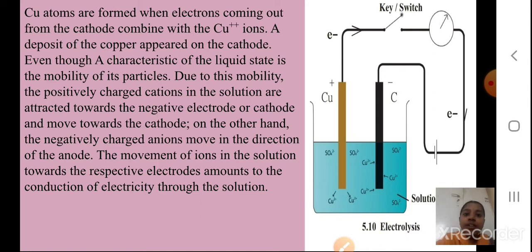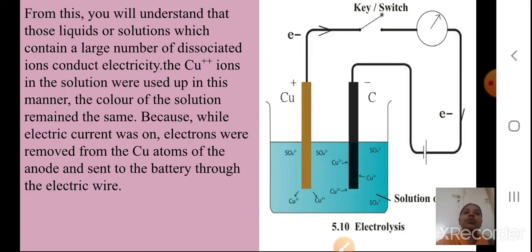Here copper sulfate got divided into which ions, students? Cu2+ and SO4 2-. SO4 2- are the anions. Copper, the cations, move towards the negative electrode, and SO4 2- will move towards the positive electrode. I hope you understood this part. We will continue.